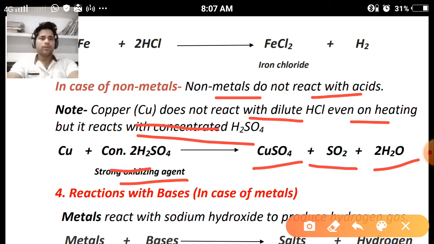So the removal of hydrogen is known as reduction. Clear? So SO4, SO2. The removal of oxygen is also known as reduction. So sulfuric acid is being reduced and sulfur dioxide will be formed. Clear?